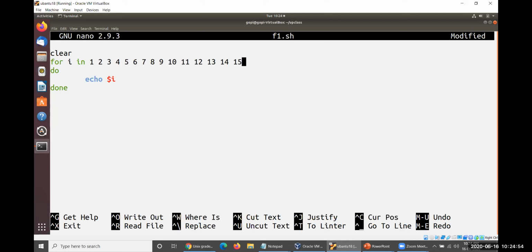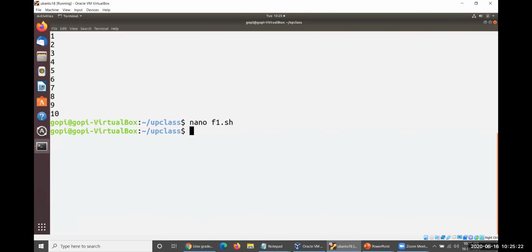To avoid this kind of situation, what exactly version 3.0 introduced is this. Eliminate everything here and open a brace: 1 double dot 10. It is very easy to specify, and very easy to apply this here. Okay, let us have a look at this. Let me execute the same.